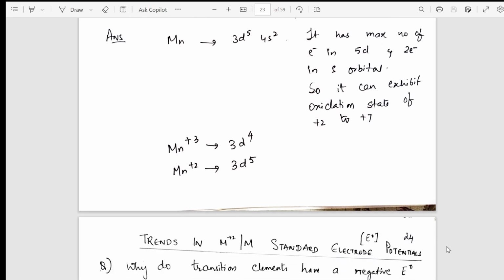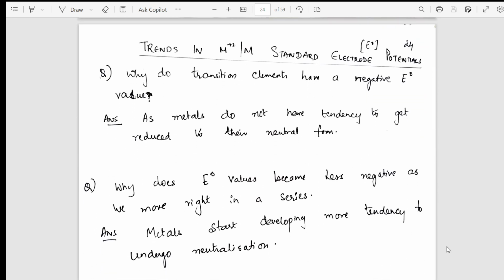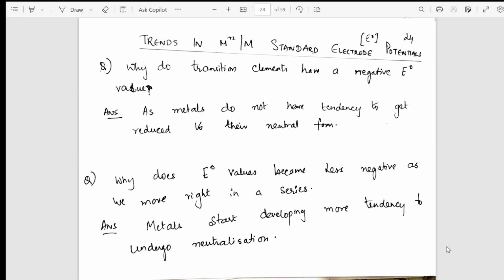Alright, from the oxidation state, I have taken you into the concept of standard electrode potentials. So what actually are standard electrode potentials? What questions do they ask? What varieties of questions? How should you reason? So question and answer is given to you. You can go through it.